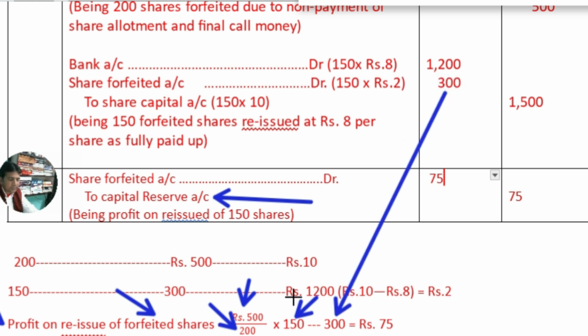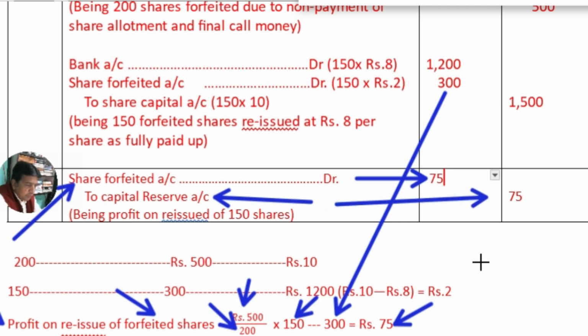The result which you get is the value that shall be transferred to capital reserve account with the help of this journal entry: share forfeited account debit to capital reserve account.